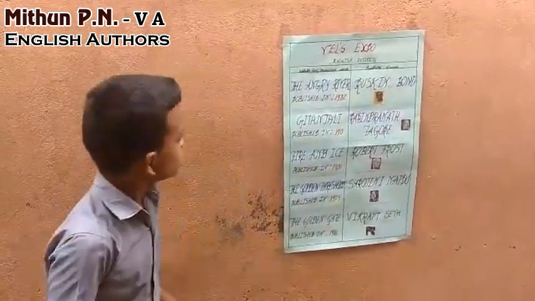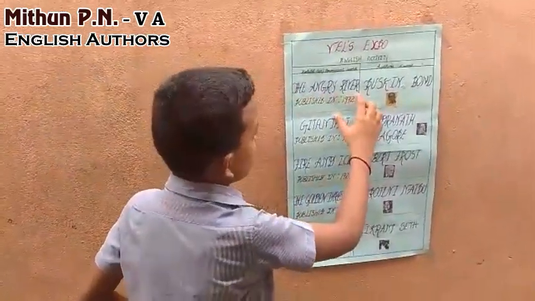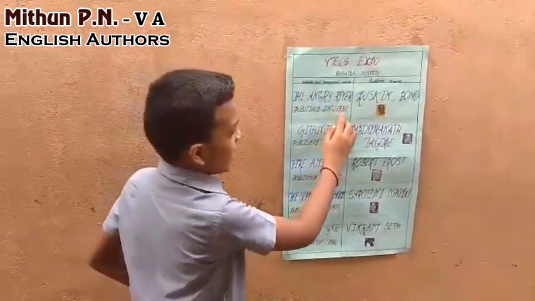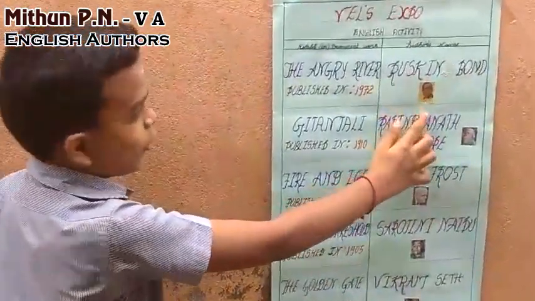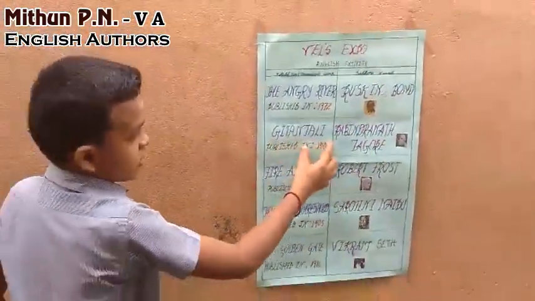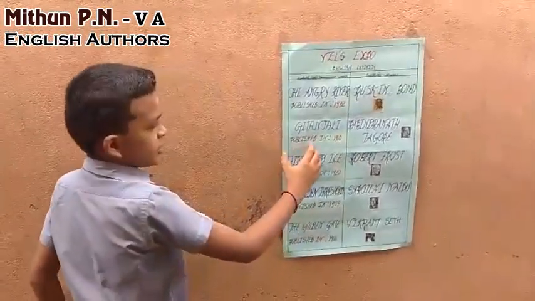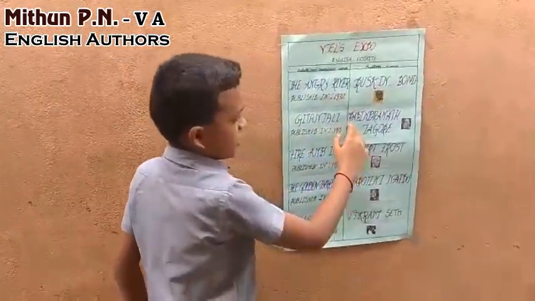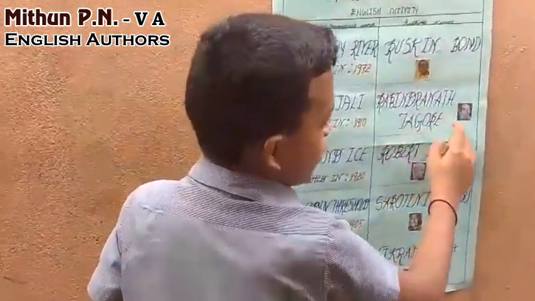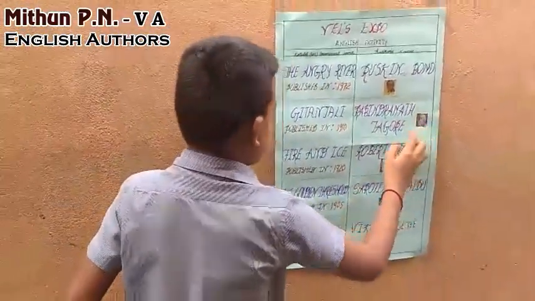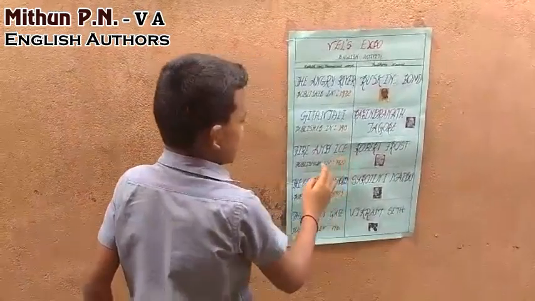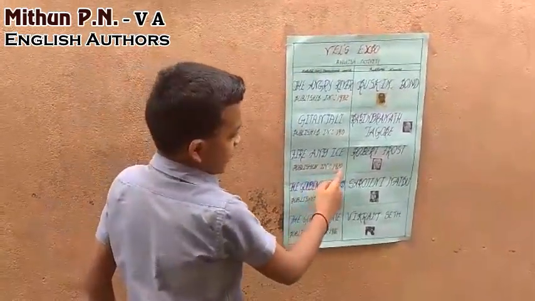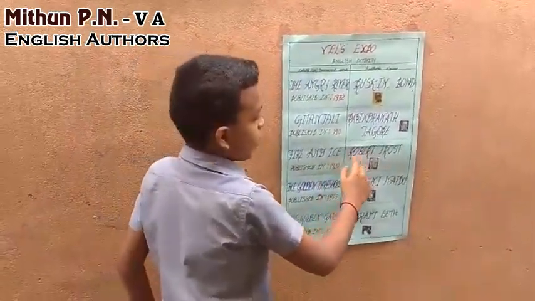Now let us go. The Angry River, which was published in 1972, was written by Ruskin Bond. He is Ruskin Bond. Gitanjali, which was published in 1910, was written by Rabindranath Tagore. He is Rabindranath Tagore. The Fire and the Ice, which was published in 1920, was written by Robert Frost.